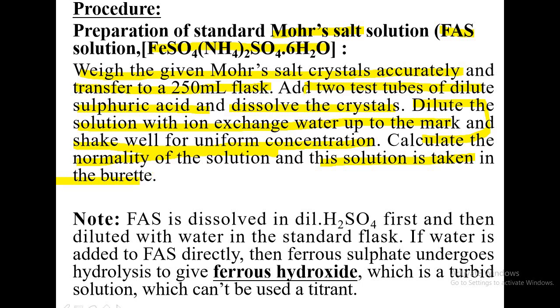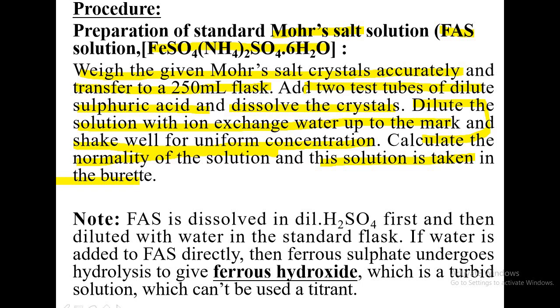So how to prepare a Mohr's salt solution? First we have to weigh accurately the given Mohr's salt crystals, and transfer them to a clean 250 ml standard flask or volumetric flask through the funnel. Once all the crystals are transferred, add 2 test tubes of dilute sulfuric acid. Please note, Mohr's salt is not directly dissolved in water.